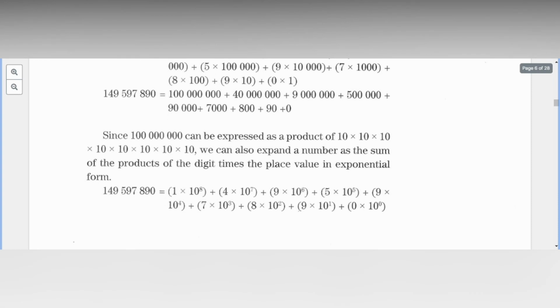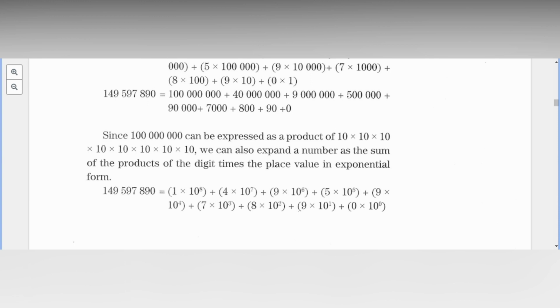Since 100,000,000 can be expressed as the product of 10 to the power of 8, we can also expand the number as the sum of the products of the digit times the place value in exponential form. In this case, we just write the digit 1.